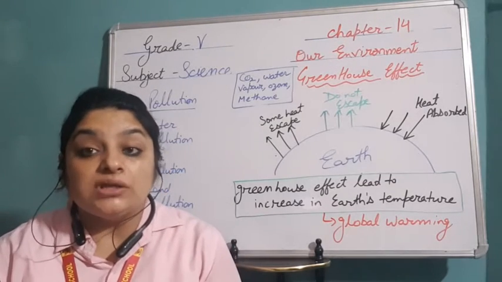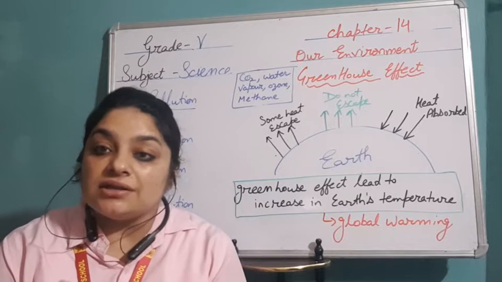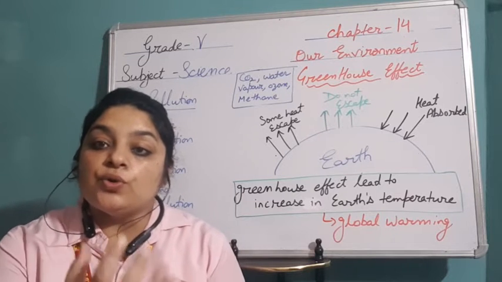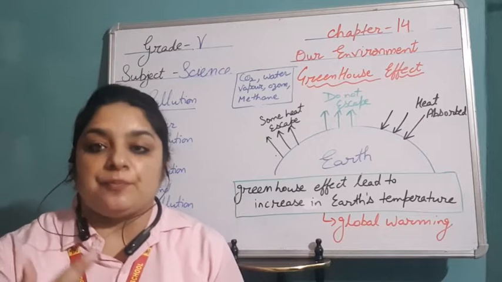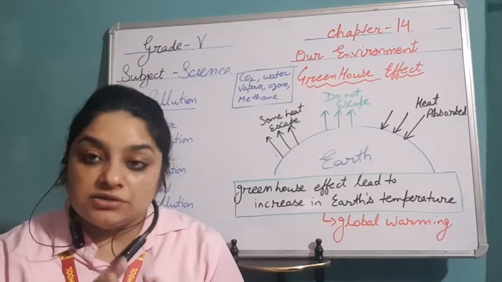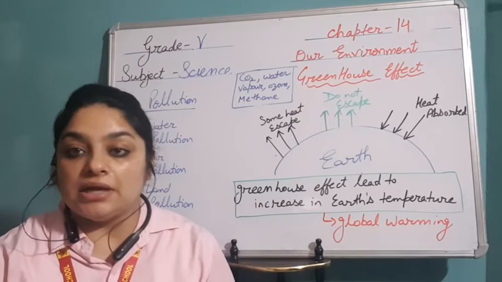Now why do we call them greenhouse gases? Because these gases have the property to absorb the light, but they do not let that heat escape. They trap the heat inside. This effect is known as the greenhouse effect.